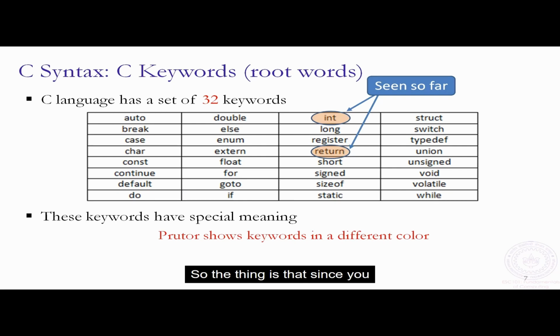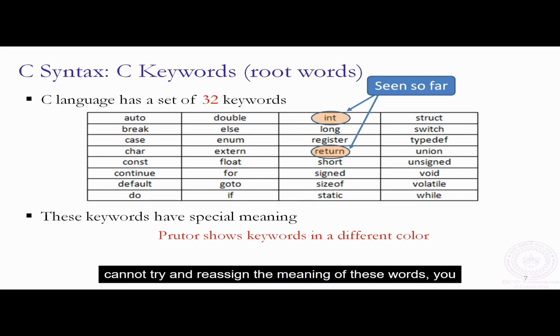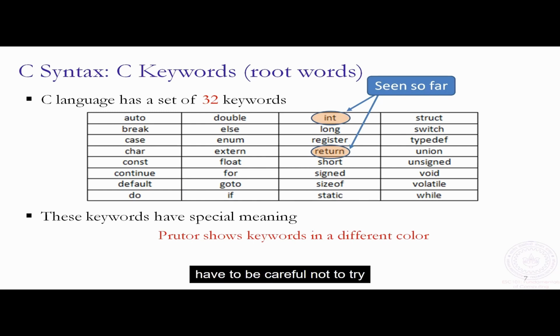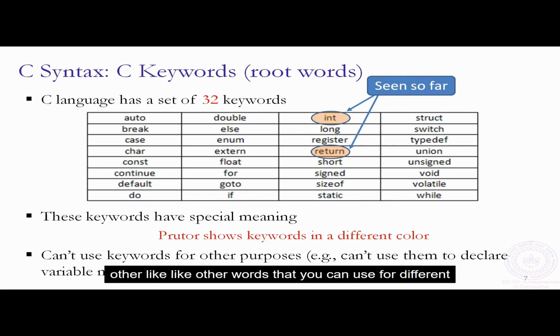So the thing is that since you cannot try and reassign the meaning of these words, you have to be careful not to try to do so. And it can happen that you accidentally try to do it. And to help you, for example, Pruter and also many other IDEs show keywords with a different color. It's just a nice little visual tool to help you understand that these words are special and you can't treat them like other words that you can use for different purposes.